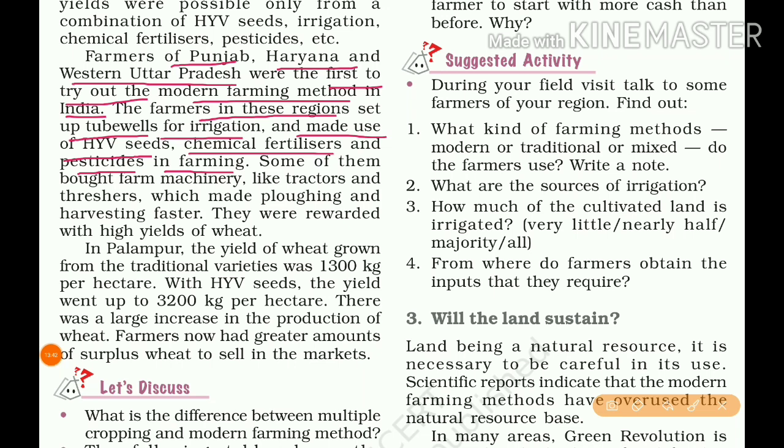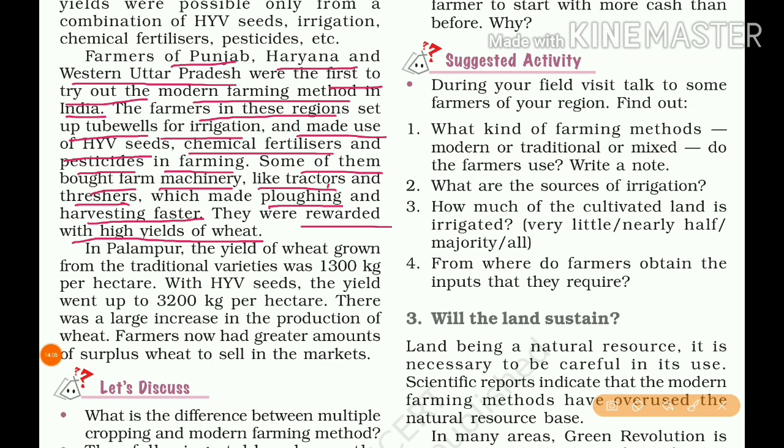pesticides in farming. Some of them bought farm machinery like tractors and threshers, which made plowing and harvesting faster. So tractors for plowing, threshers for harvesting made that faster. They were rewarded with high yields of wheat.